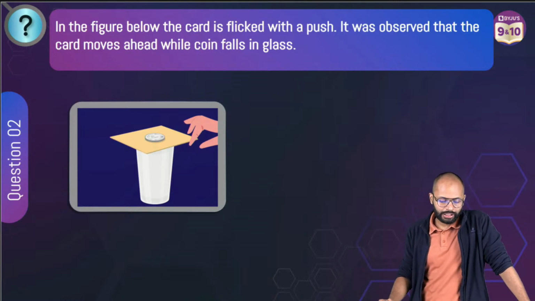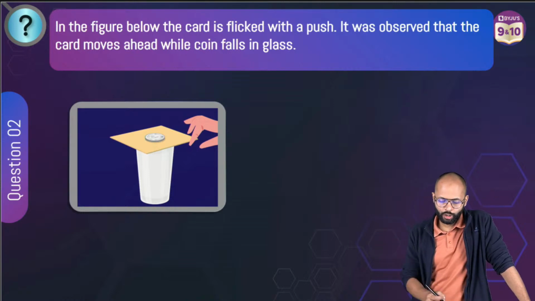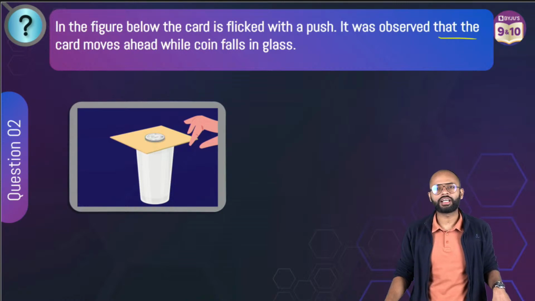In the figure below, the card is flicked with a push. The card is flicked with a push. It was observed that the card moves ahead while the coin falls in the glass.